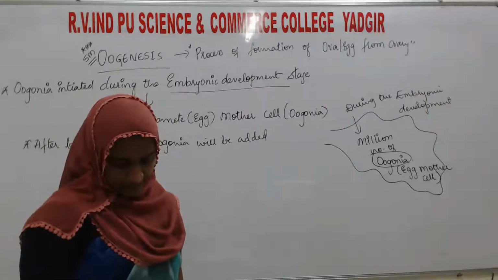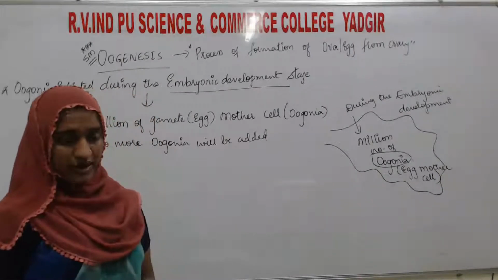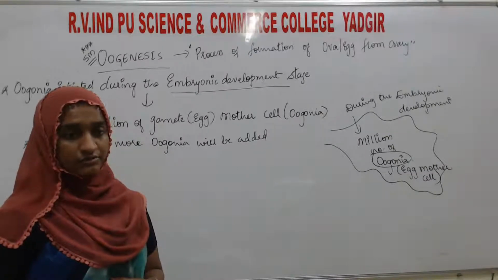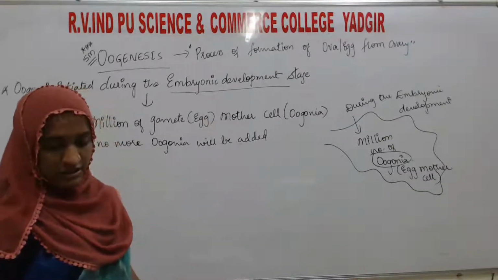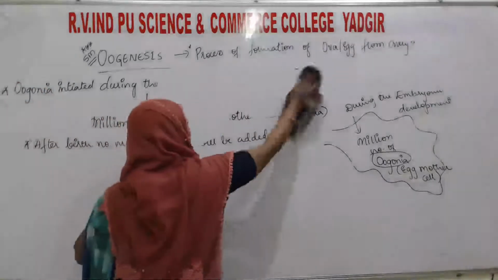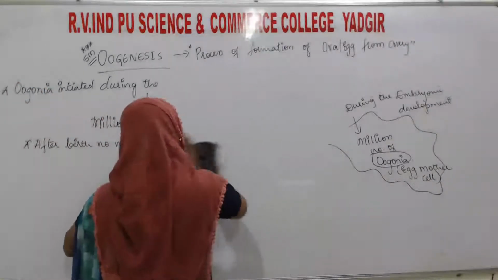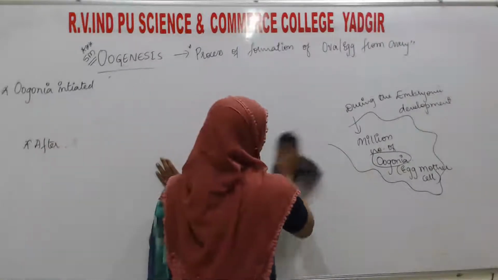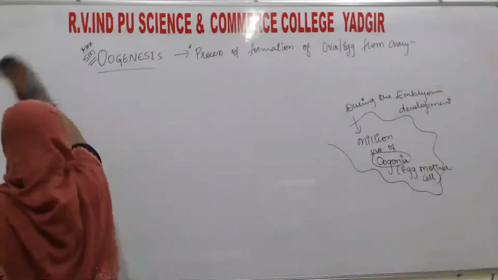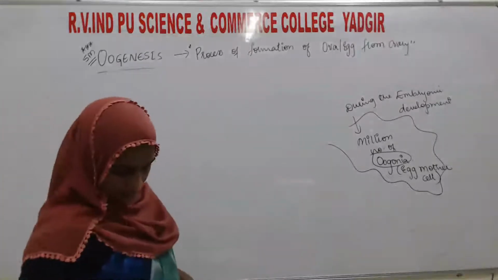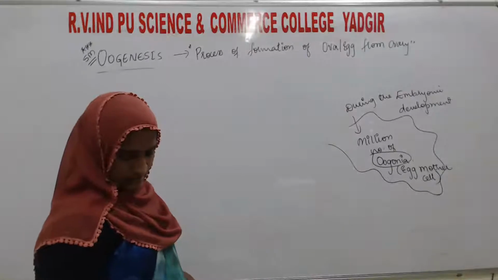The next thing, this cell starts division and enters into the prophase 1 of the nuclear division. So that flowchart of oogenesis I will write here. Here you see.